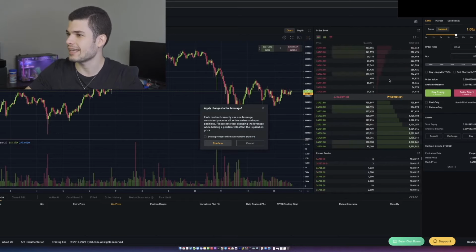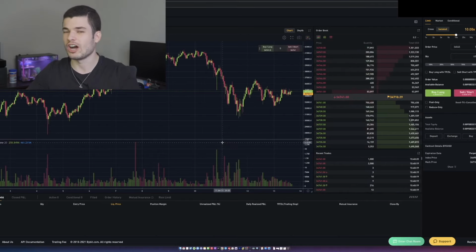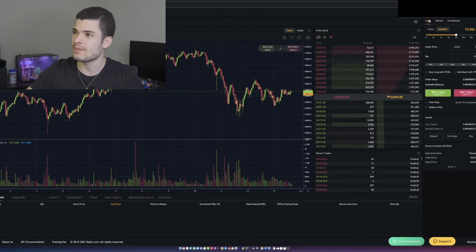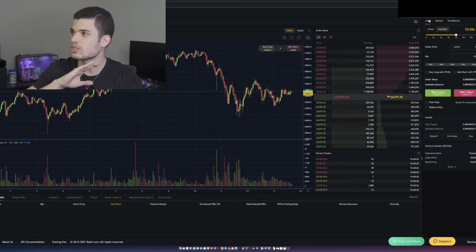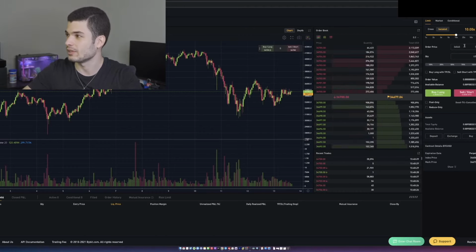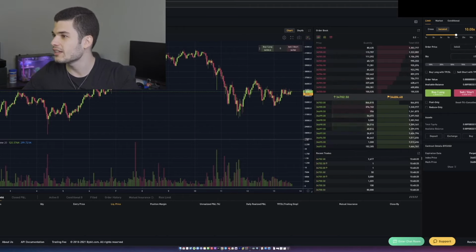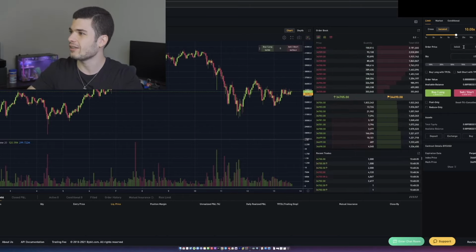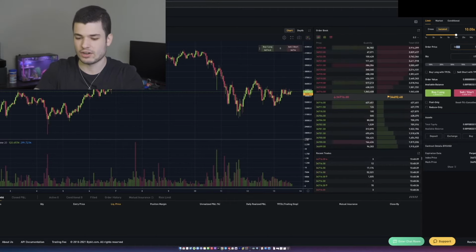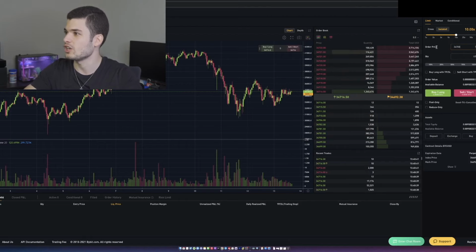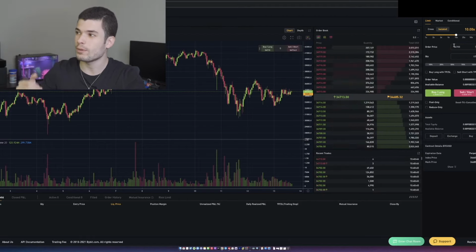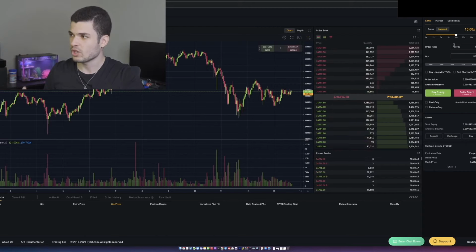Now let's go back to 10x leverage just because the numbers are a lot easier to calculate. What we're going to see here is the order price, and we're going to be on limit because personally I almost exclusively use limit orders because I want it to trigger at specific prices. But let's say it's $34,700 now. Let's make it easy. 34,700 is where we want our trade to be executed. This is the price that we want to either open our long position or open our short position.